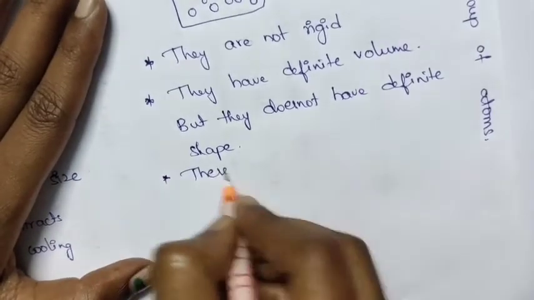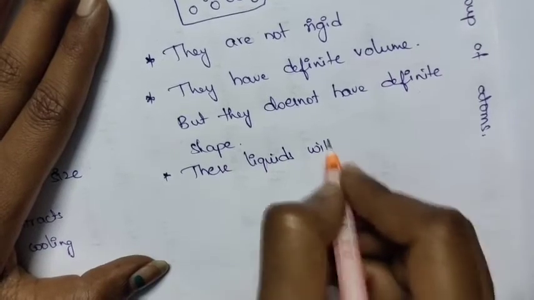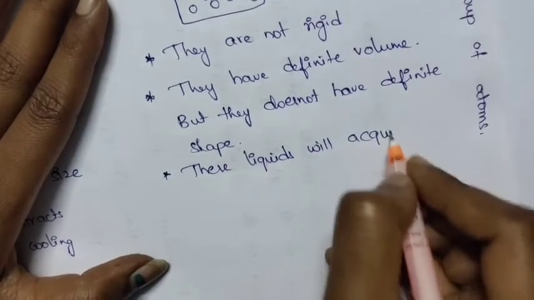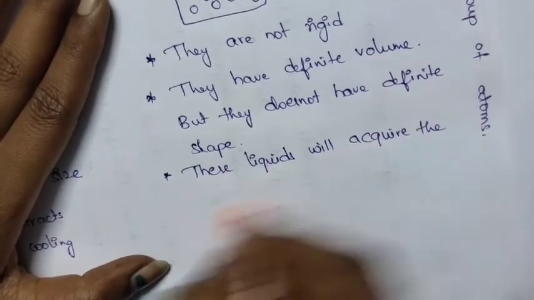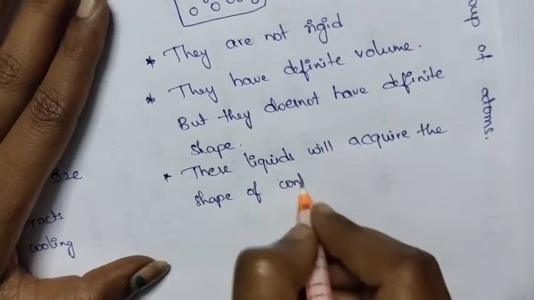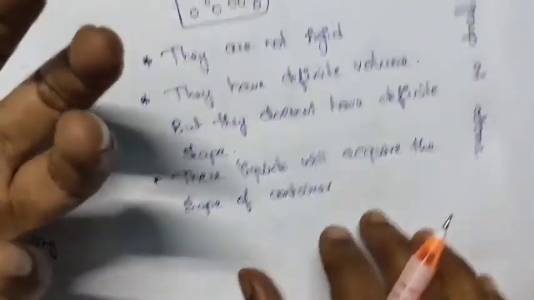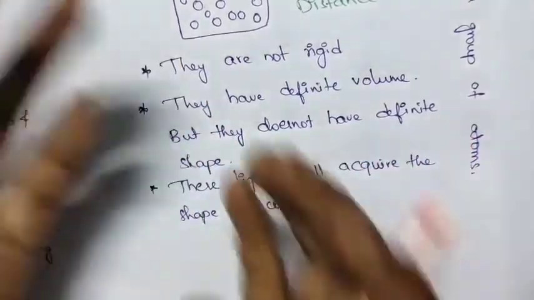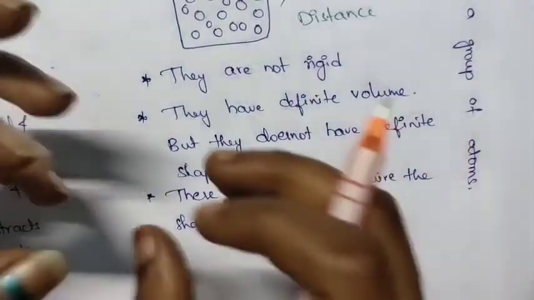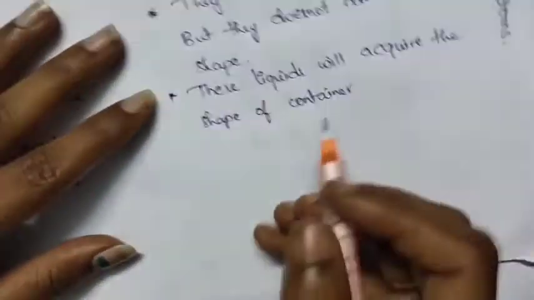These liquids will acquire the shape of the container. If we take the liquid in a jar, it will acquire the shape of the jar. If we take the liquid in a glass, then that liquid acquires the shape of the glass.